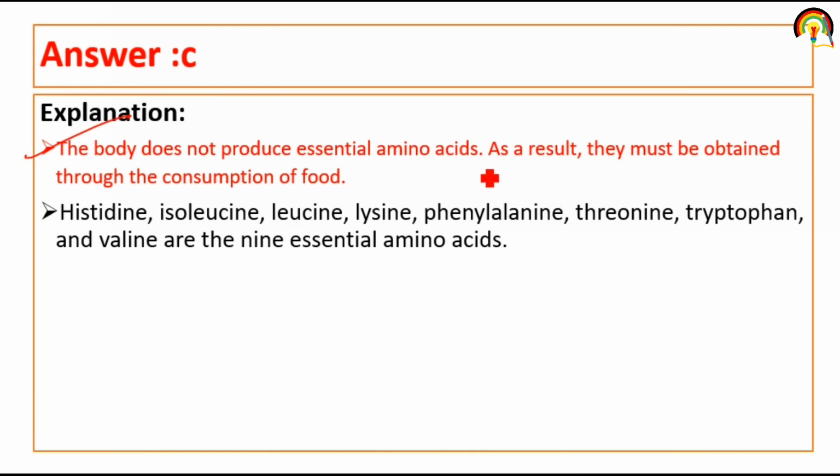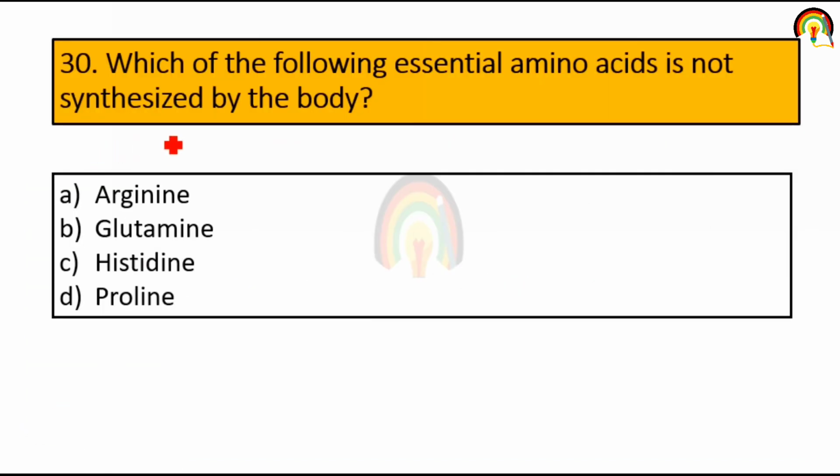So as a result, they must be obtained through the consumption of food. Histidine, isoleucine, leucine, lysine, phenylalanine, threonine, tryptophan and valine. These are 9 essential amino acids. So which of the following essential amino acid is not synthesized by the body? It's histidine.